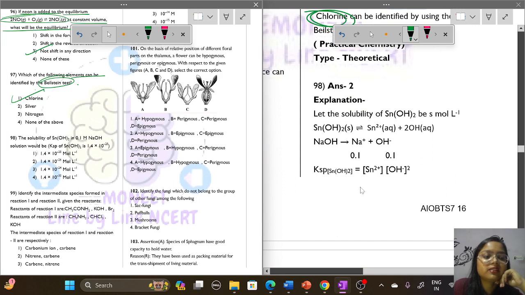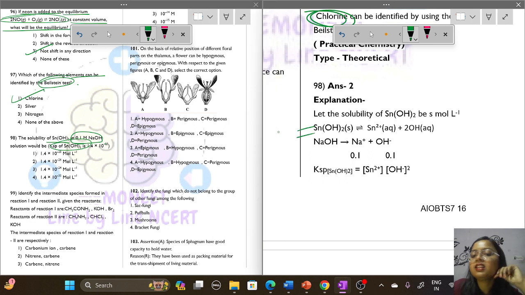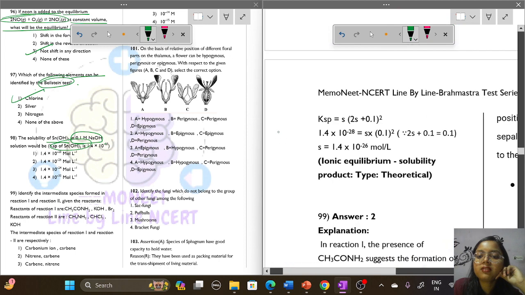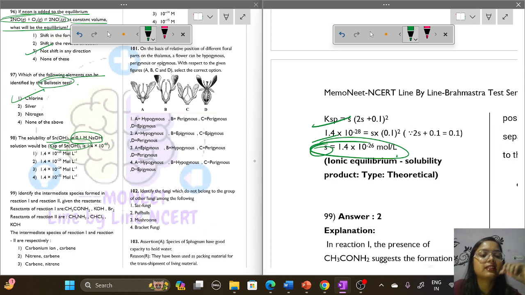Question number 98. The solubility of Sn(OH)2 in 0.1 molar NaOH solution would be, Ksp is given, so we can find it out easily. This is the reaction, NaOH 0.1, 0.1 is left. In the Ksp we have to take both the concentrations. On calculating this, the solubility comes out to be 1.4 into 10 to the power minus 6, option number 2.